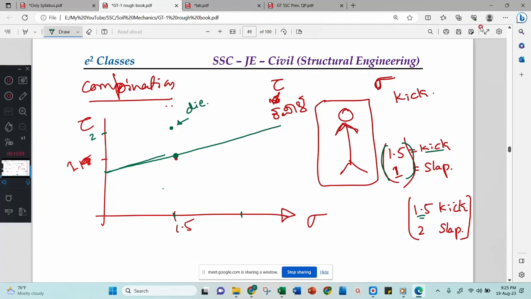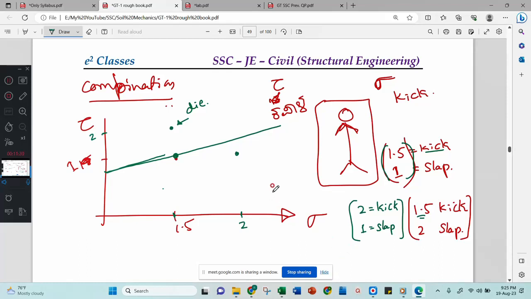Okay, I will give one more combination to that person. This time I will give 2 kick, 1 slap. Will he die? Now I will check it like this. This is your 2 kick and 1.5 slap. Then I will get a point here. He will not die. See here, he will not die.